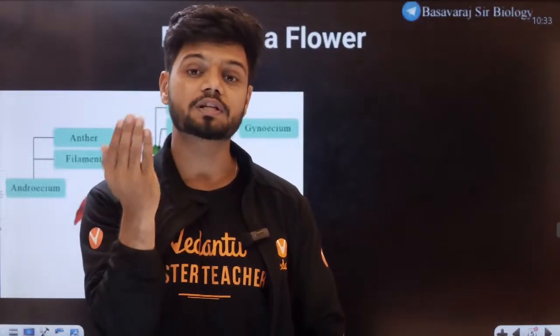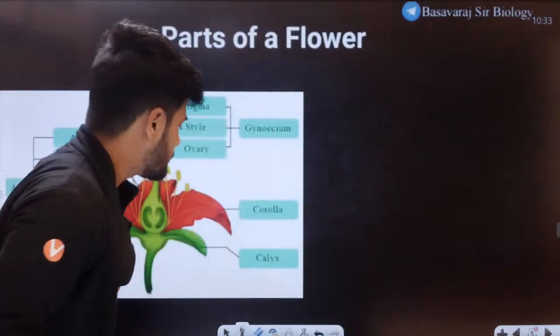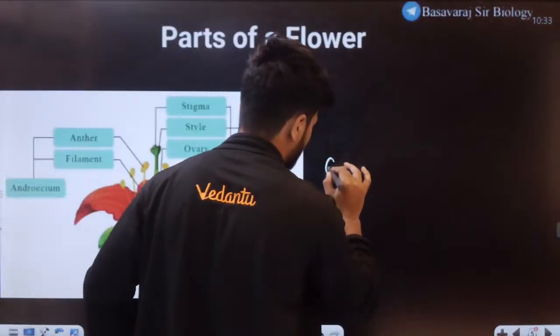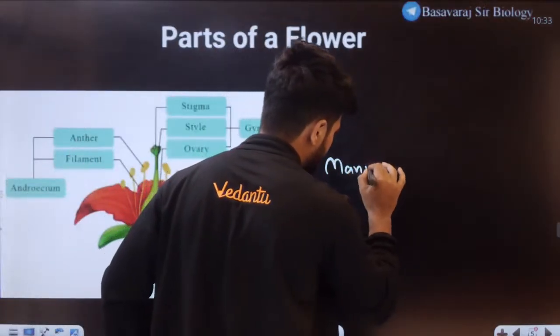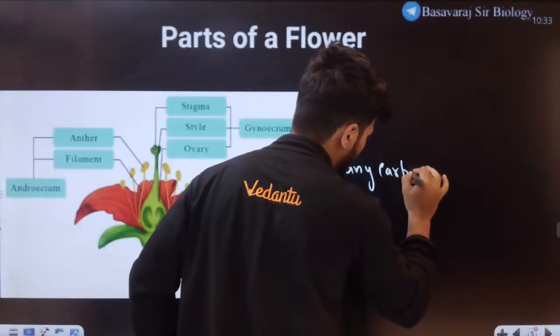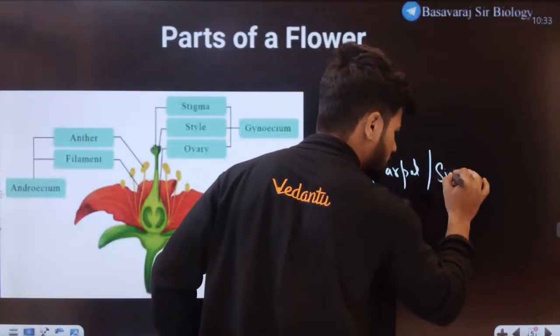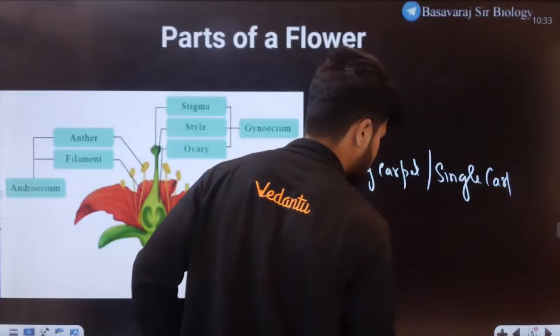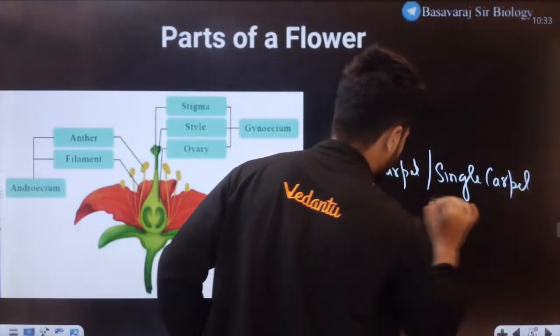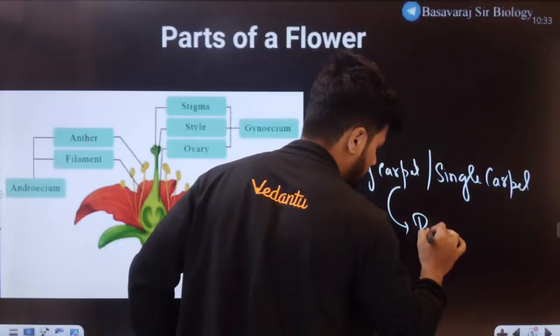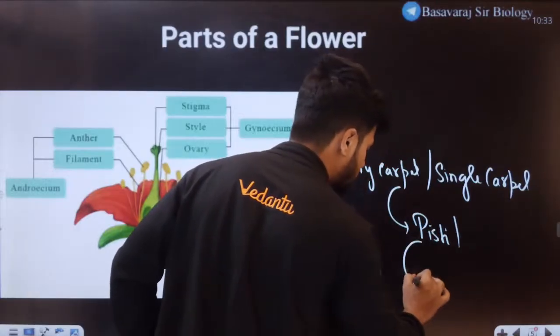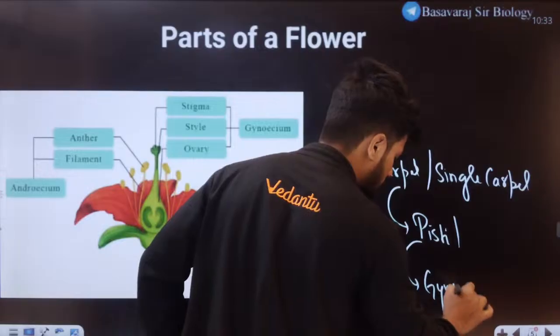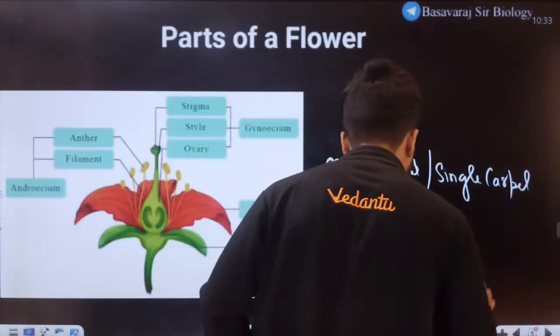Many carpels joined together make a pistil, or a single carpel can also be there. It will give you the pistil. Multiple pistils will give you the gynoecium. It will give you the entire gynoecium.